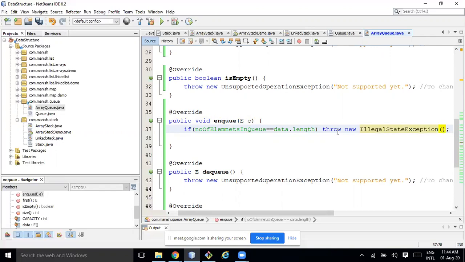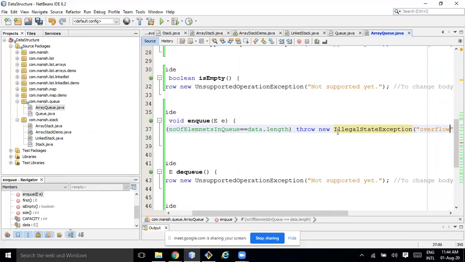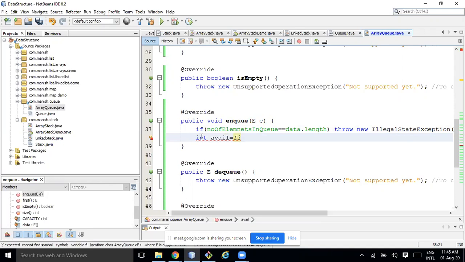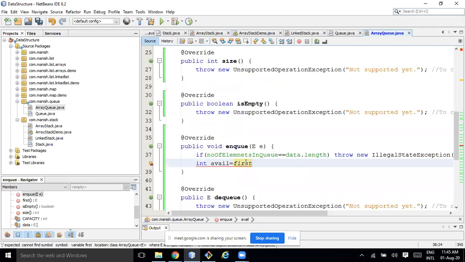And we can give overflow. Right? What next? Int avail I need to get. So what I'll do, first index or head index, what variable I am using. So here I am using start index.